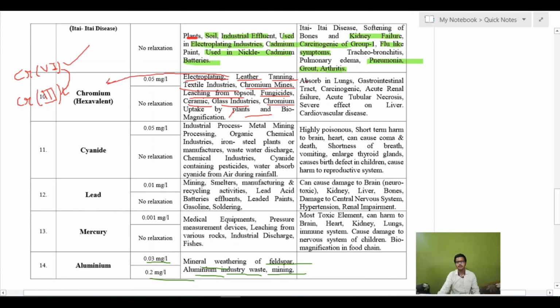The problem with chromium is that it will be absorbed in our lungs and causes gastrointestinal tract diseases. It is also carcinogenic in nature. Acute renal failure, like kidney failure, will take place. Acute tubular necrosis and several effects on the liver, and it will also cause cardiovascular diseases and hepatic diseases, like liver diseases. So that is why chromium is also very toxic in nature.